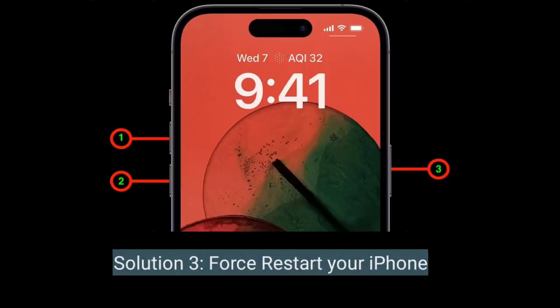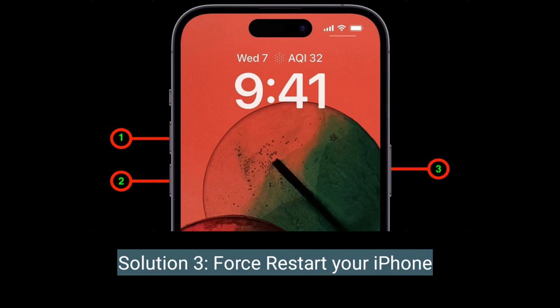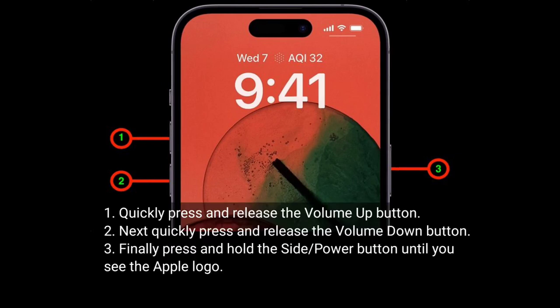Third solution is first restart your iPhone. Quickly press and release the volume up button. Next, quickly press and release the volume down button. Finally, press and hold the side or power button until you see the Apple logo.